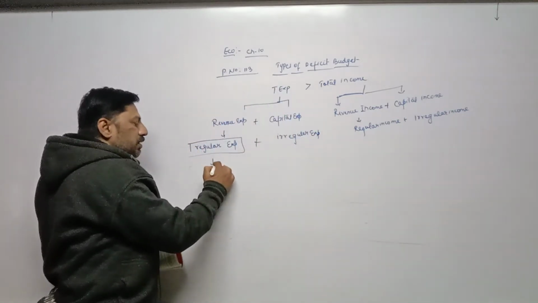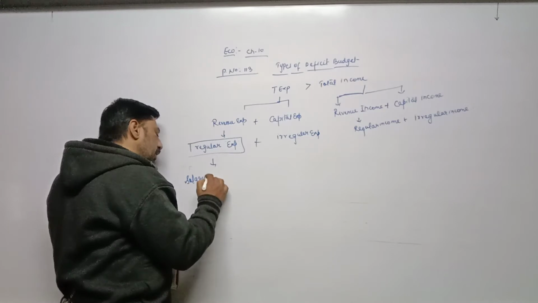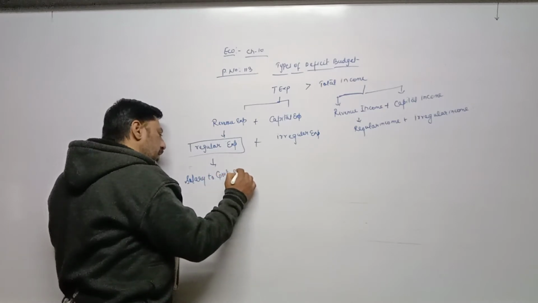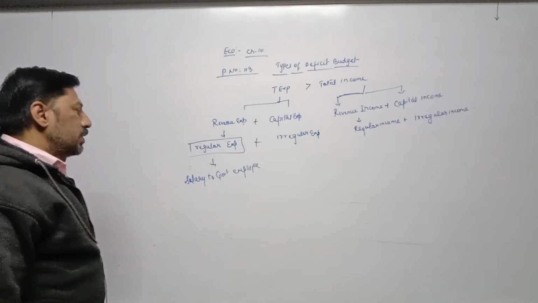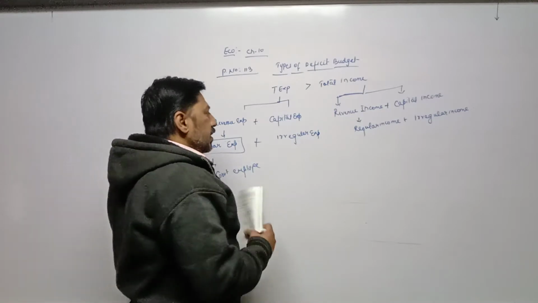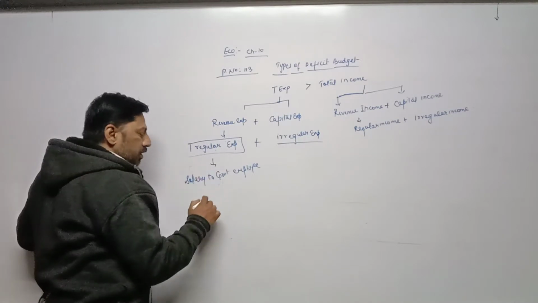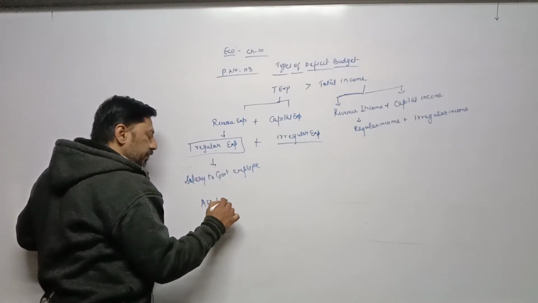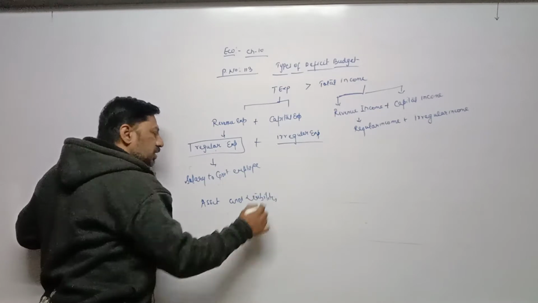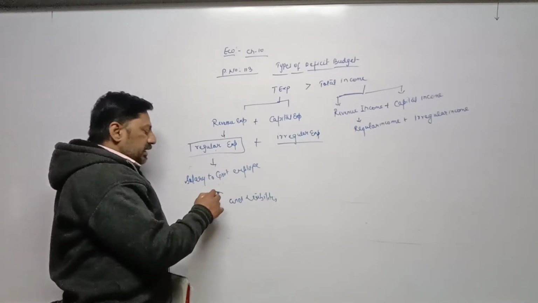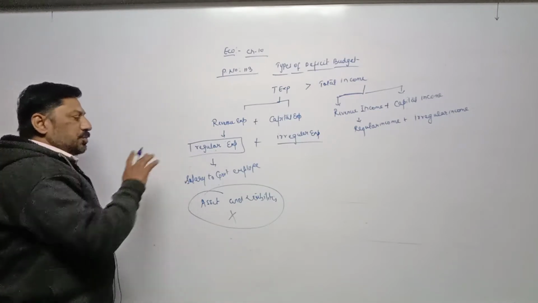Example of regular expenditure: salary to government employees. Every month the government is paying salary to its employees, that is regular expenditure. Regular expenditure does not have any effect on assets and liabilities. Expenditure which has no effect on assets and liabilities is called regular expenditure.